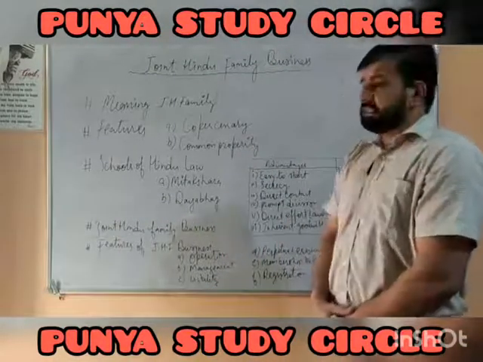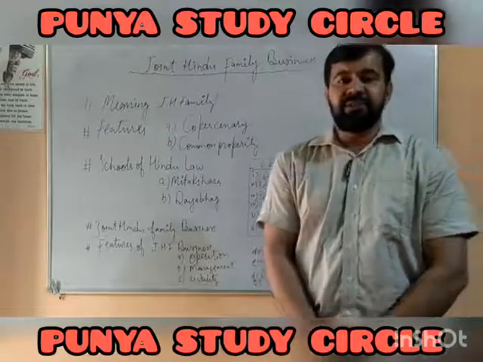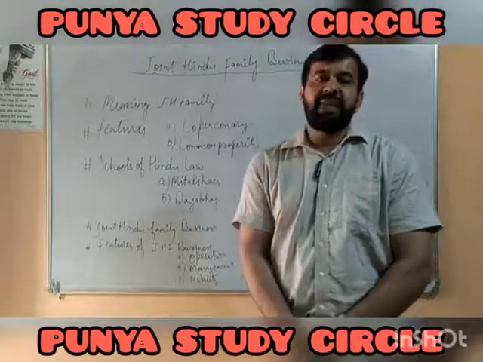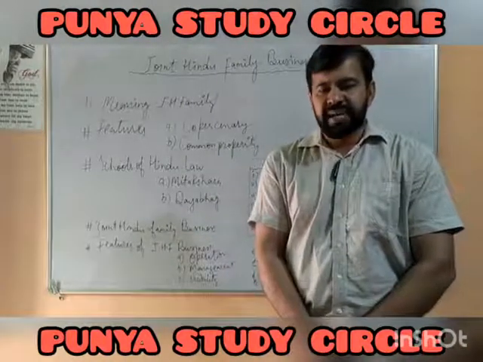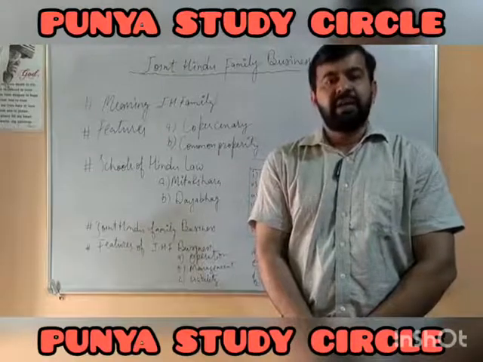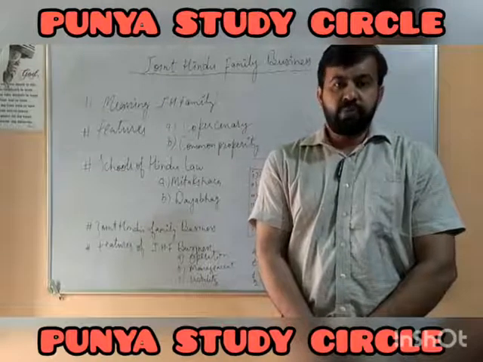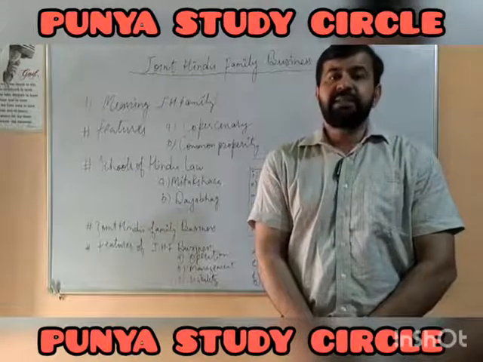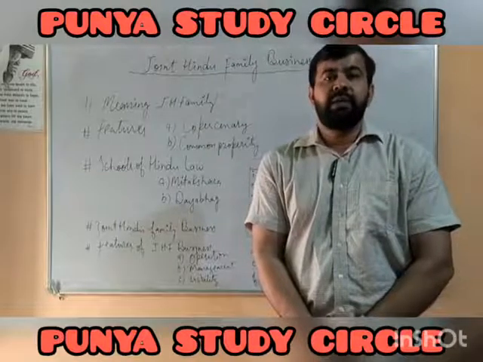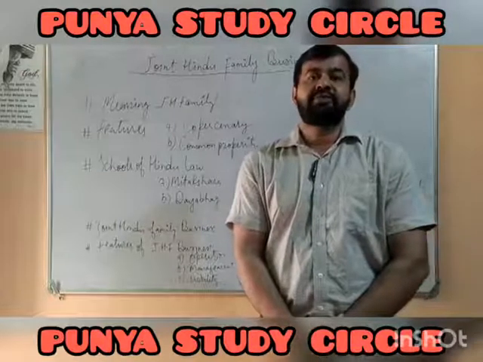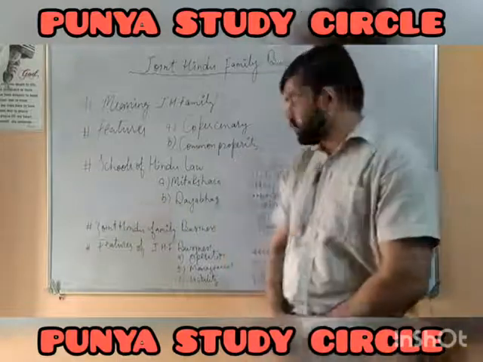Perpetual existence, that means the death, insolvency, or lunacy does not have any effect on the existence of the business, as when the Karta feels incapable or is found incapable, another senior most member of the family will become the Karta, or be regarded as Mukhya by the rest of the members.